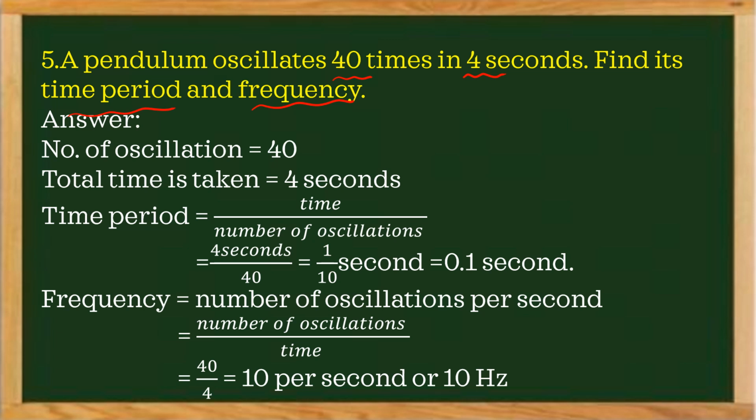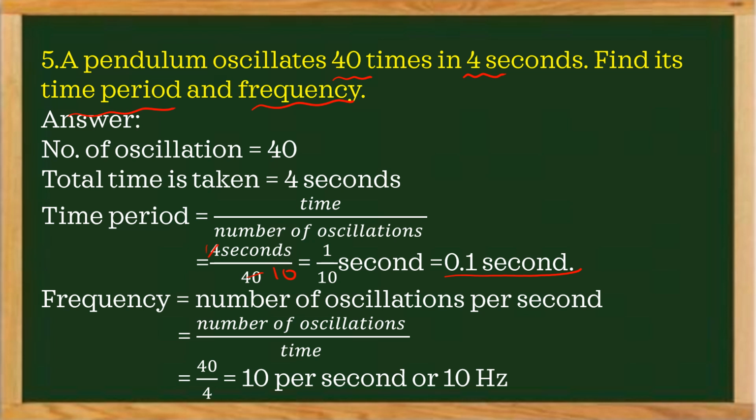Here, 40 times in 4 seconds. So for one oscillation, we are calculating time: 4 seconds by 40 oscillations, that is 1 by 10, which is equal to 0.1 second. Again, here we have to calculate frequency. Frequency is nothing but the number of oscillations per second.